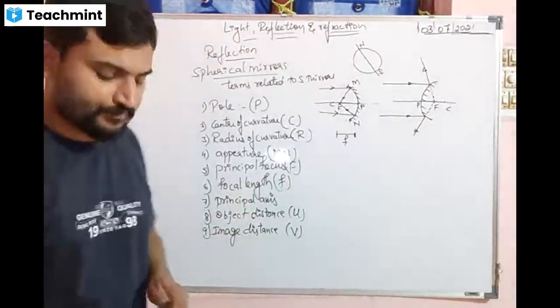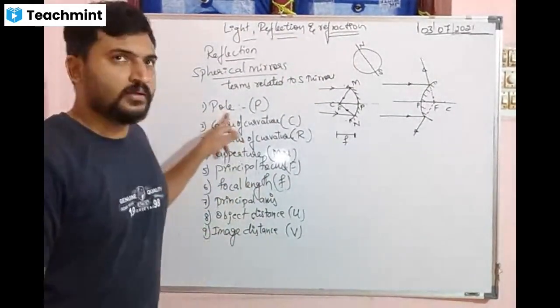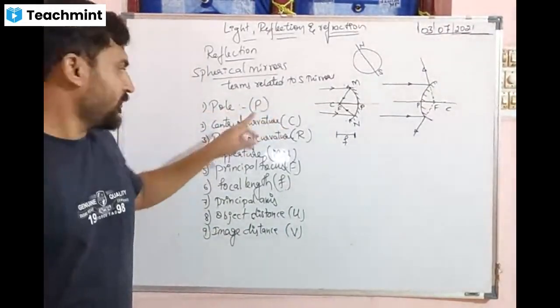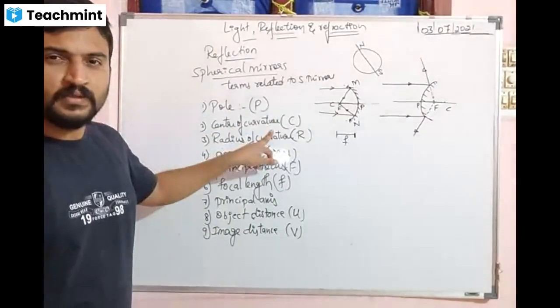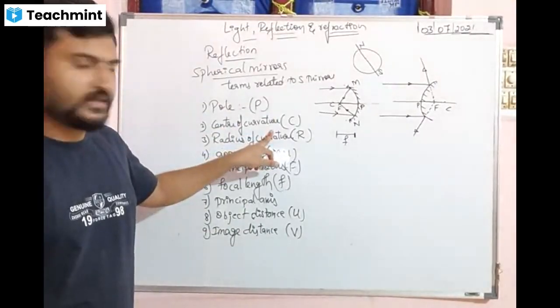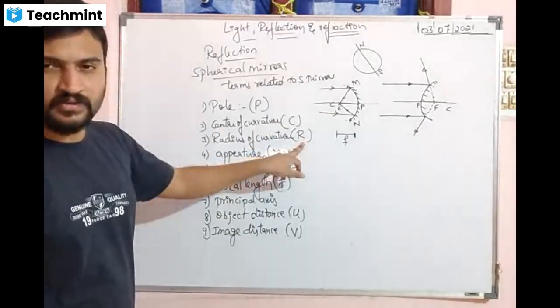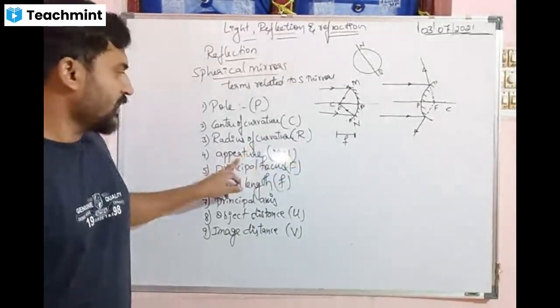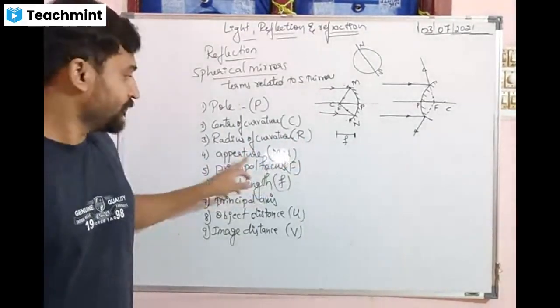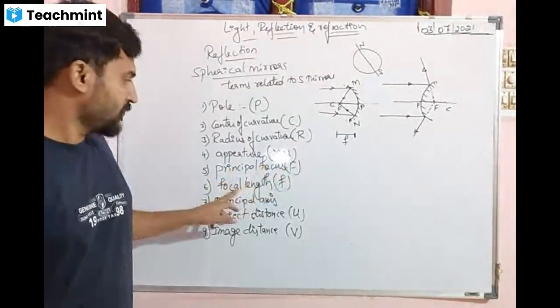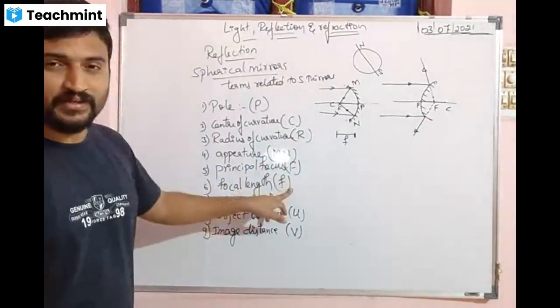What are those, one by one? Pole of the mirror. Center of curvature. Radius of curvature. Aperture. Principal focus, F. Focal length, small f.